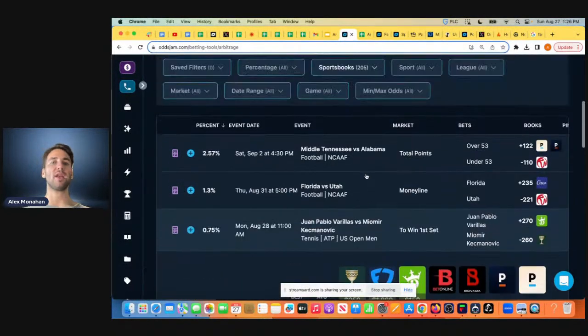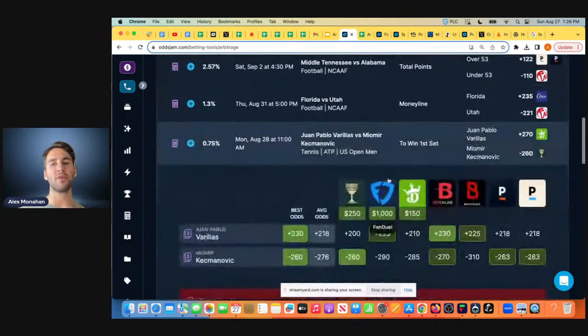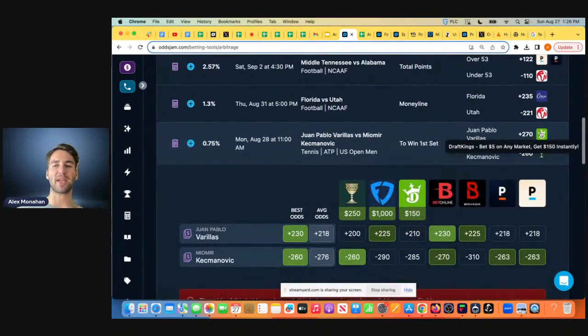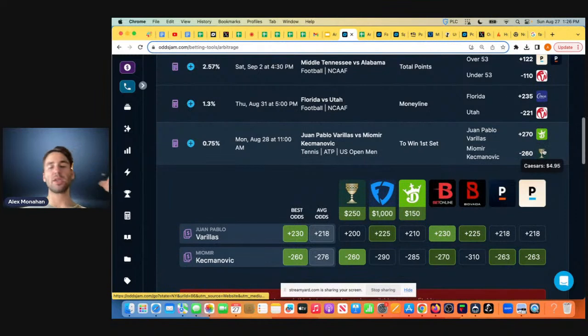The first thing you want to do is obviously put in the sports books you use. I'll do this example first because DraftKings and Caesars are two of the biggest sports books in the United States and Canada. So we can go through this example, right?